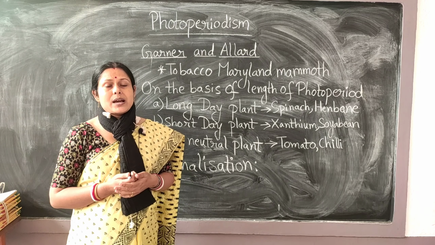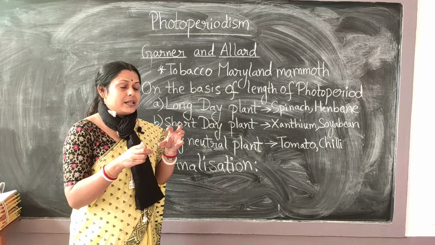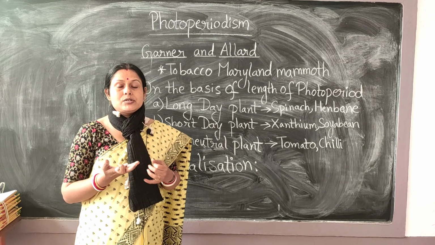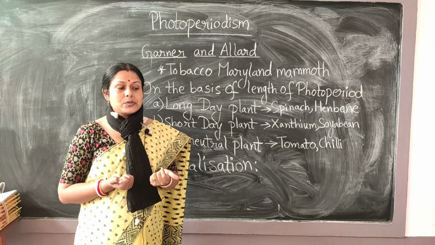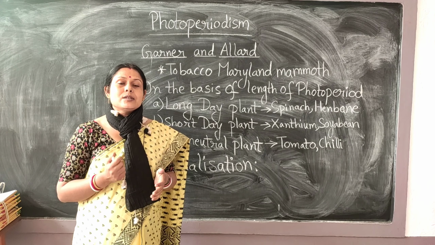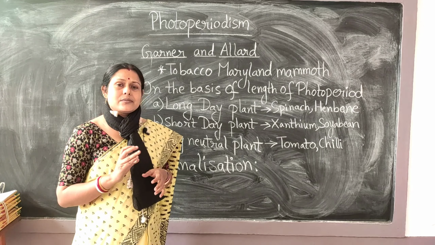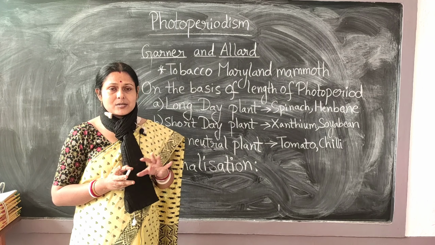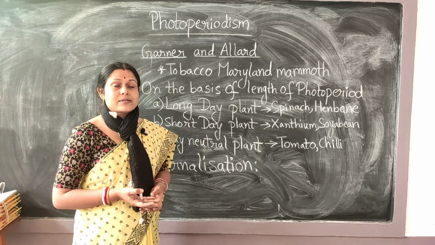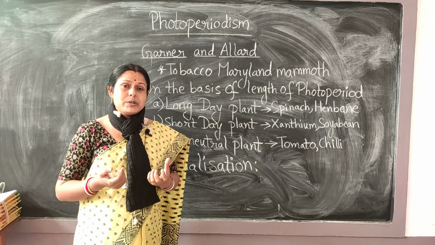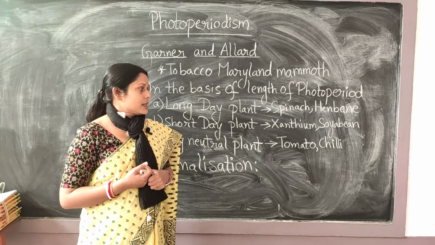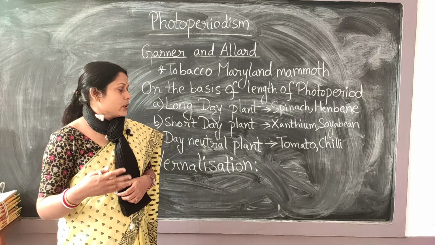Okay, and of course we have noticed that if a balance of these four hormones is sometimes given, that is your auxin, your gibberellin, cytokinin, and that of your ethylene, then also they flower. So these are the various kinds of experiments which scientists are always working upon, and it's still in process, because I have said that the florigen has not been extracted in its original form. So that's the reason why the work is still going on and on.